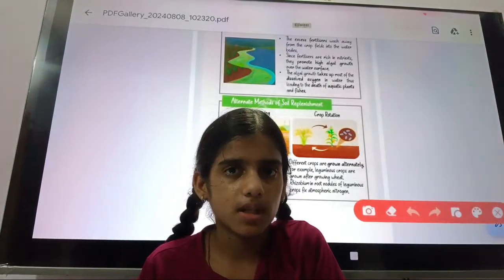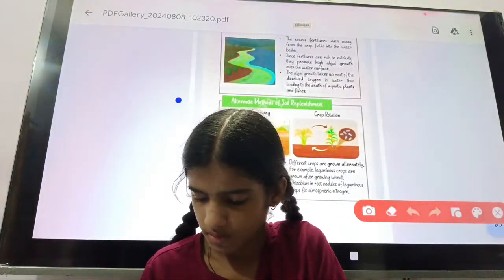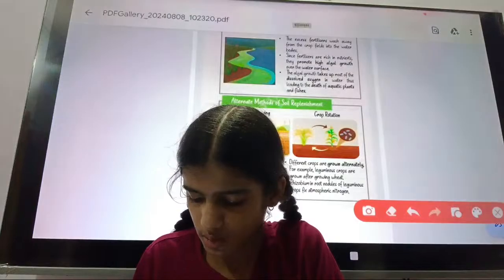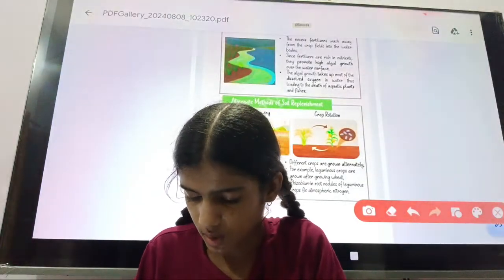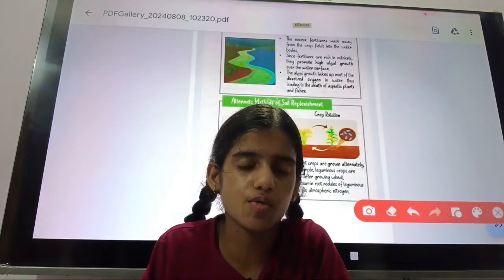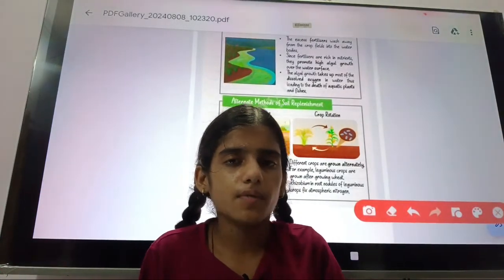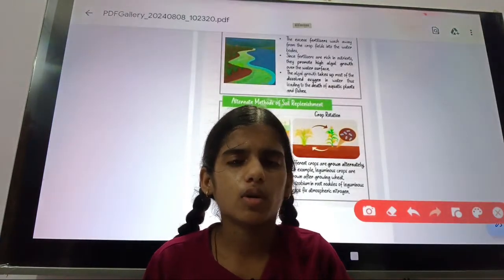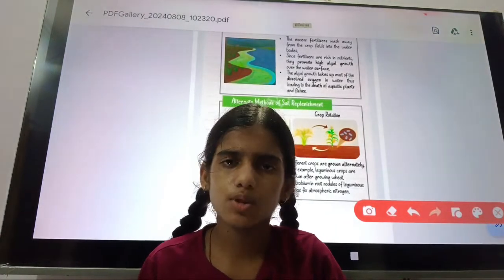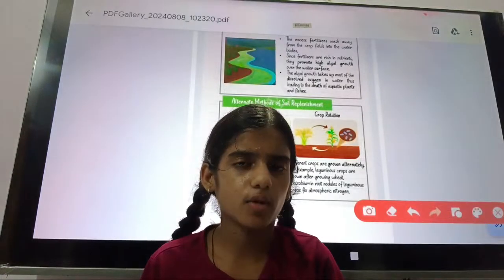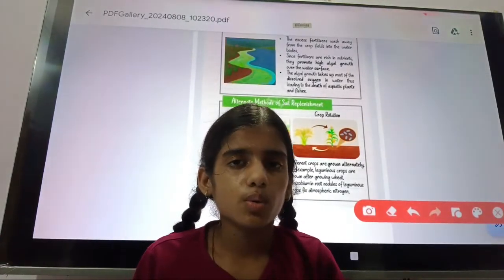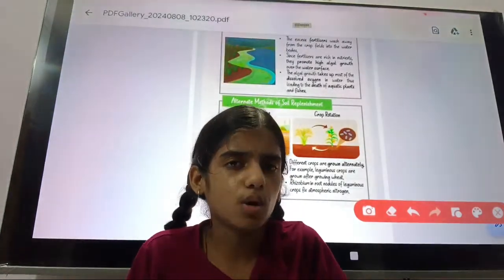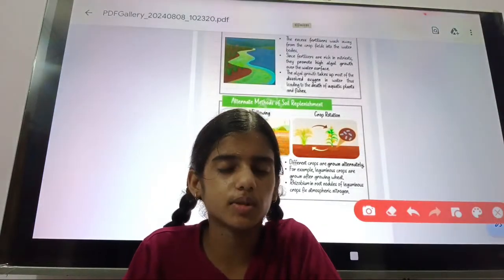It helps in retrieving the nutrients that were lost by the soil. When we leave the land barren for one or two seasons, it helps the soil regain, or retrieve, its lost nutrients. Okay, this process is called land fallowing.